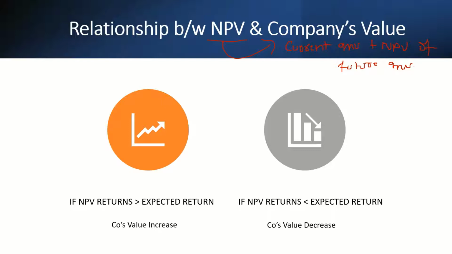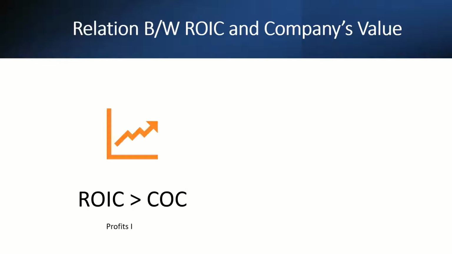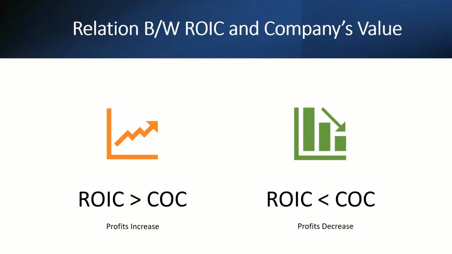Now, what is the relationship between ROIC and a company's value? If the return on invested capital of a company is higher than its cost of capital or COC, then the value for the investors increases. That is simply because the returns are greater than the costs. On the other hand, if the ROIC is less than the COC, the value for the investors decreases. And that is mainly because the company is now not even generating enough returns to cover the cost.